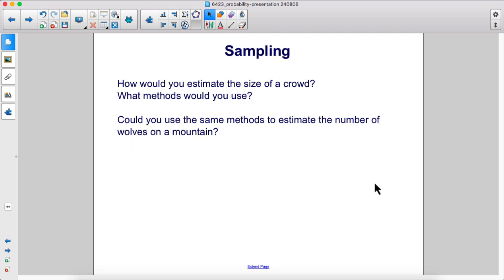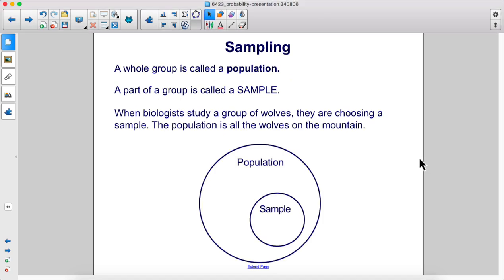How would you estimate the size of a crowd? What methods would you use? Could you use the same methods to estimate the number of wolves on a mountain? A whole group is called a population. A part of a group is called a sample. When biologists study a group of wolves, they are choosing a sample. The population is all the wolves on the mountain.